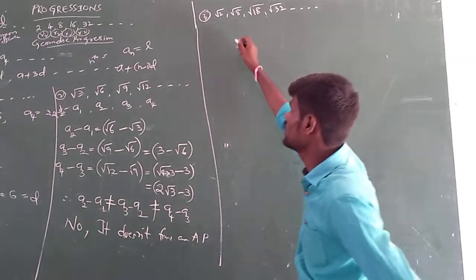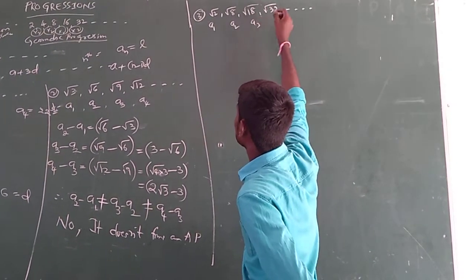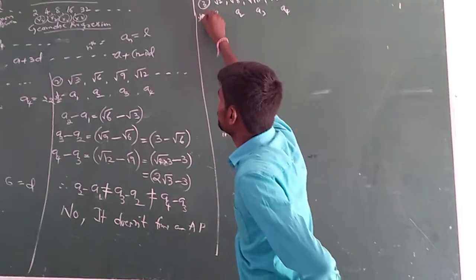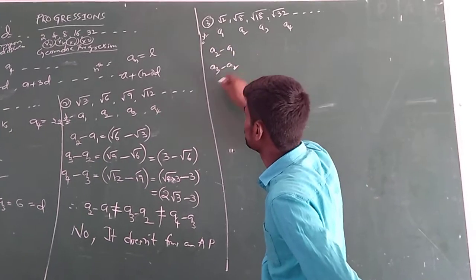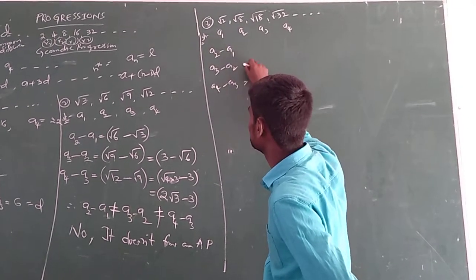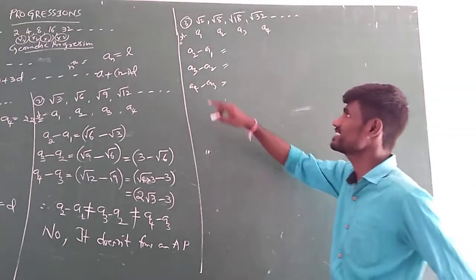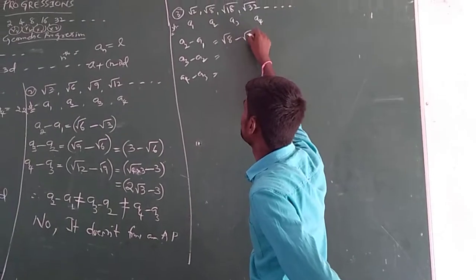Concentrate. Let us see here: a1 is root 2, a2 is root 8, a3 is root 18. Let us take the differences: a2 minus a1, a3 minus a2, a4 minus a3. If these differences are same, yes, we can say that it forms an AP. Let us see here: a2 is root 8, a1 is root 2.